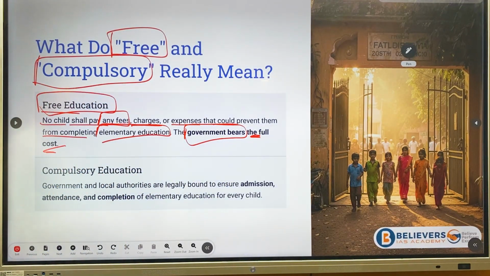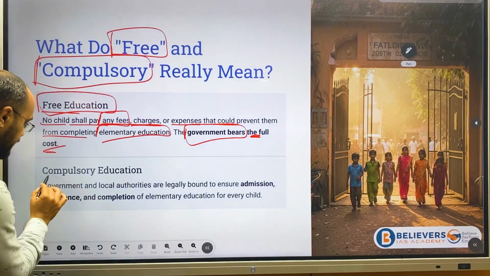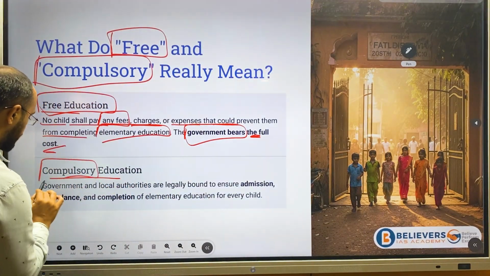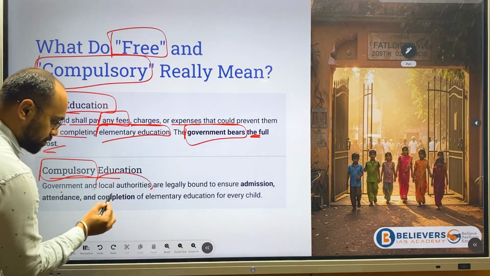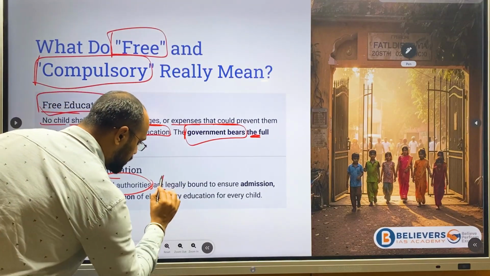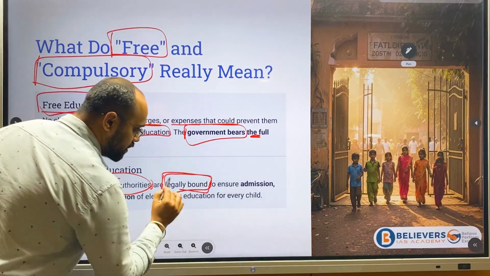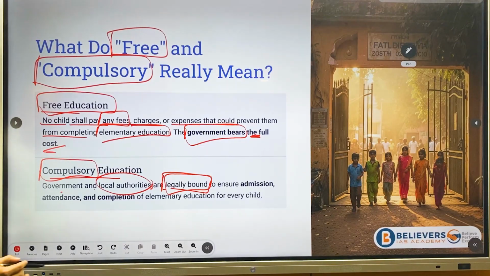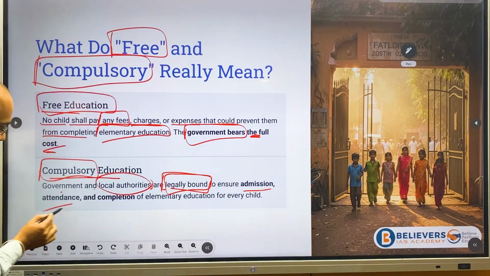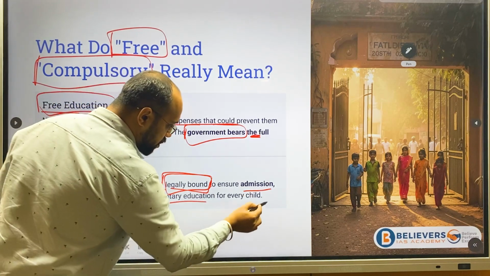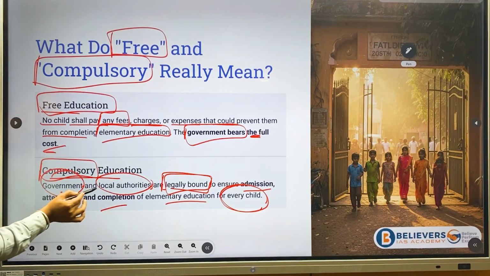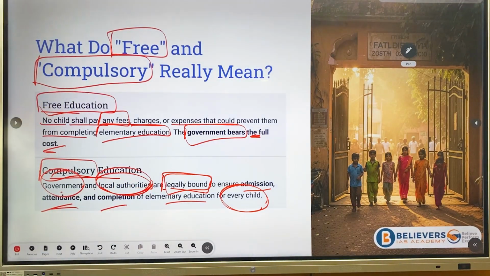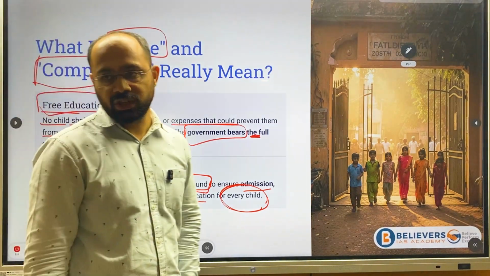Next important keyword is compulsory education, which means the government and the local authorities are legally bound to ensure admission, attendance and completion of elementary education of every child. Who is responsible? First is the government and second is the local authorities. Here, local authorities include all the panchayat members as well.